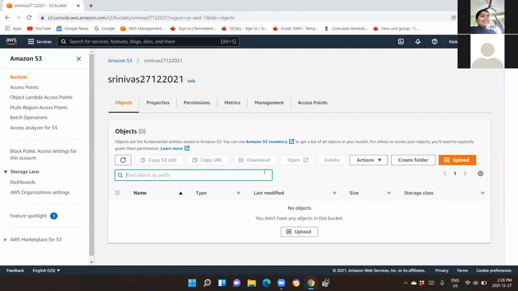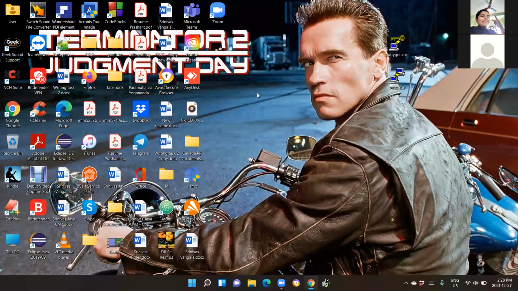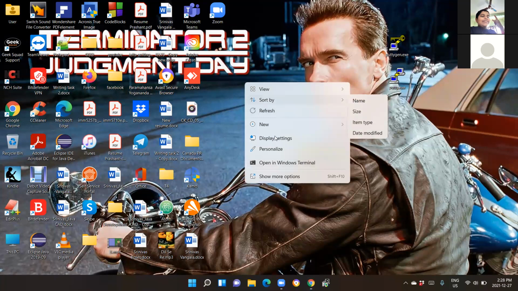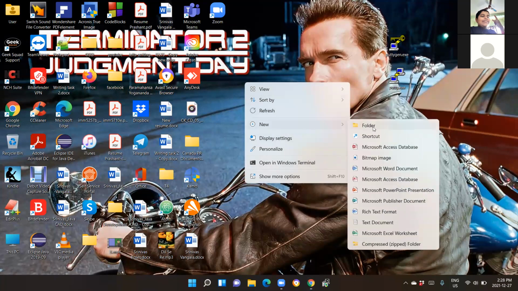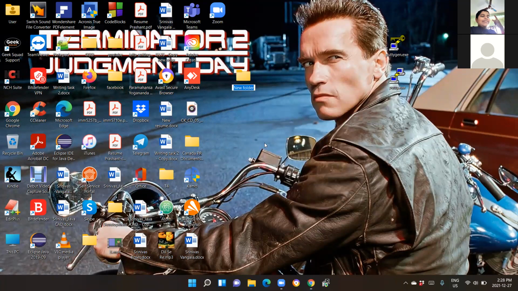Before you go ahead and create an object, minimize the screen and go to your desktop. First create a folder, and inside it, name it anything, say S3.